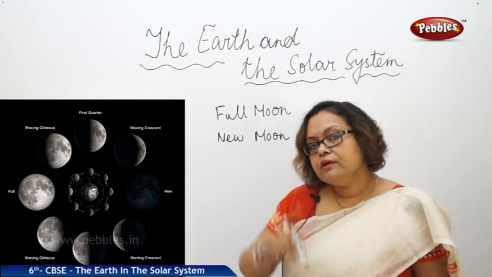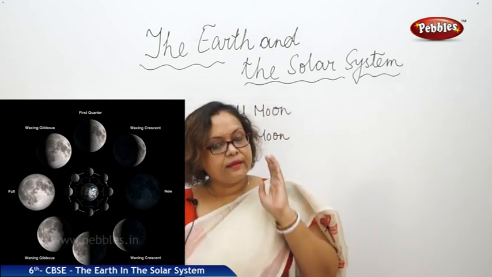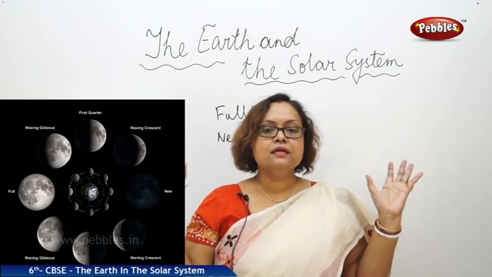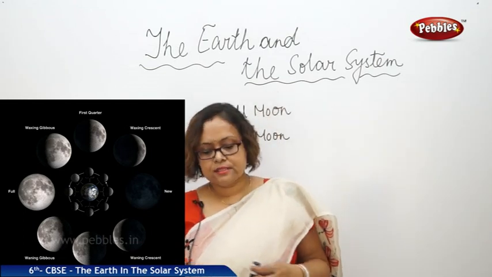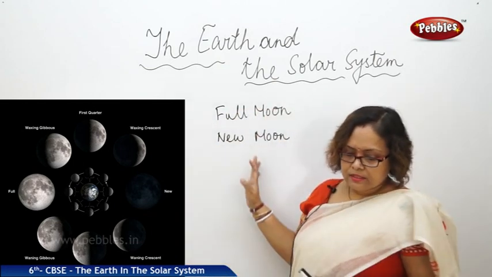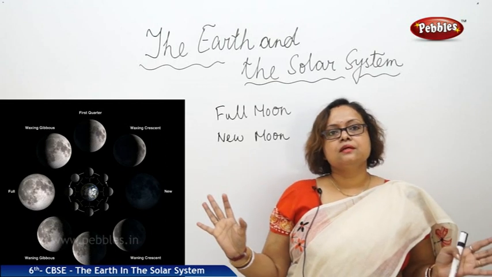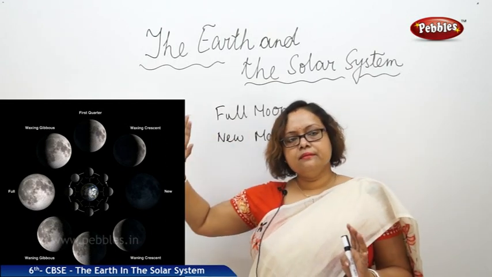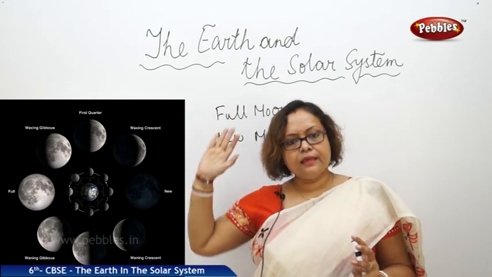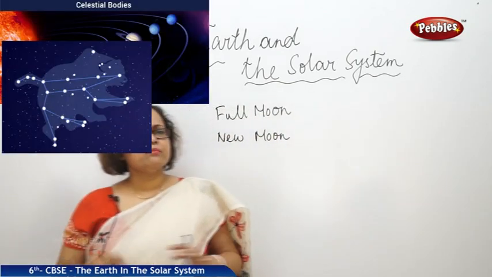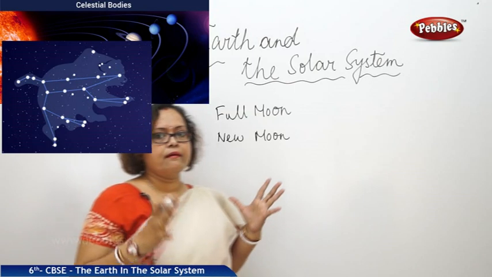So whenever you look at the sky, at night or daytime, whatever we can see in the sky, they are all celestial bodies. The sun, the moon, all the planets, whatever is there in the sky, they are all celestial bodies.